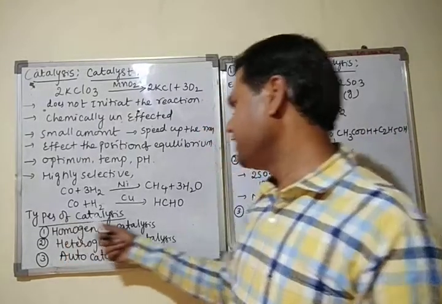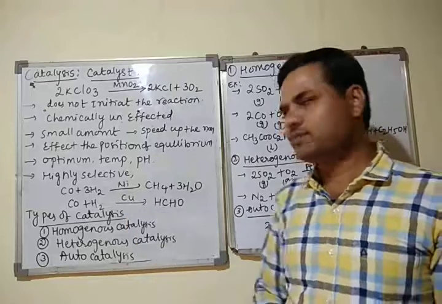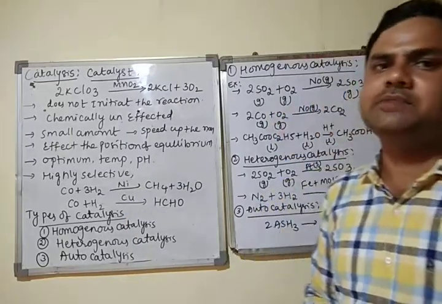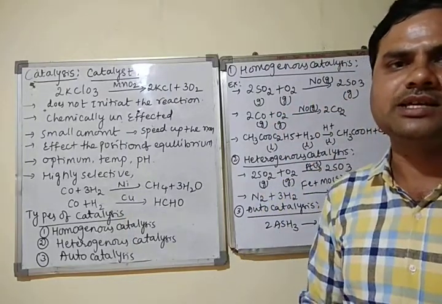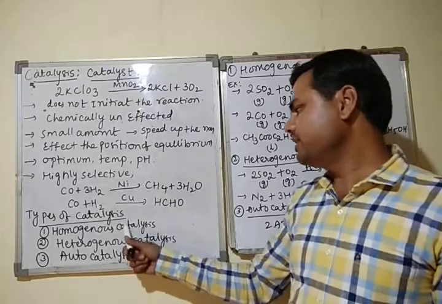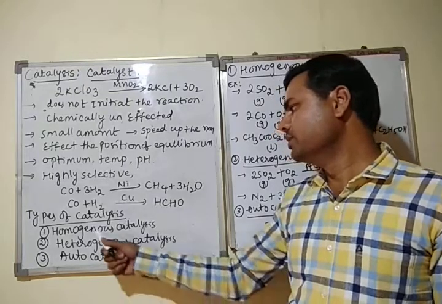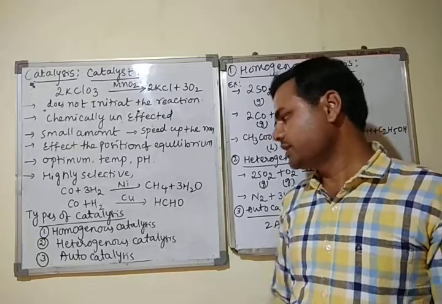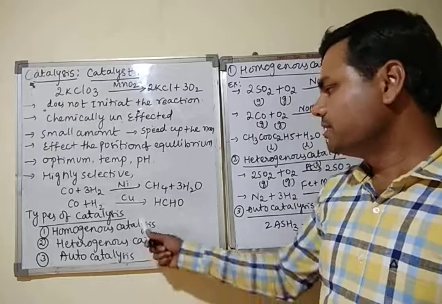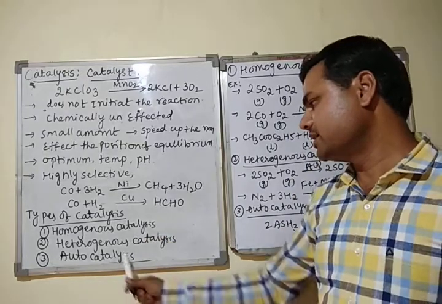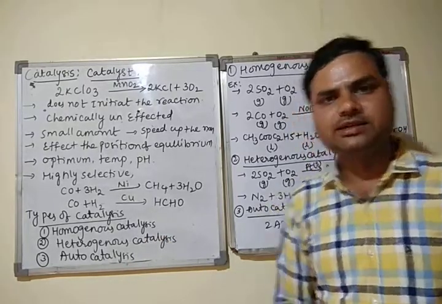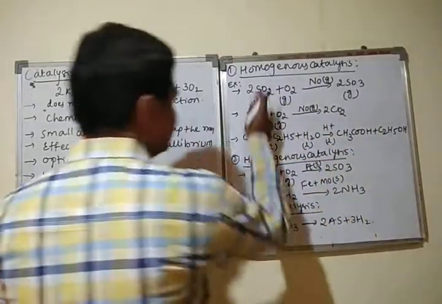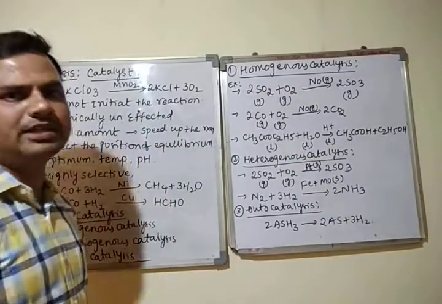Next, there are different types of catalysis. What is catalysis? Catalysis means the reaction which involves a catalyst. There are mainly three types of catalysis: homogeneous catalysis, heterogeneous catalysis, and autocatalysis. First we will see the definition of homogeneous catalysis. Homogeneous means same.